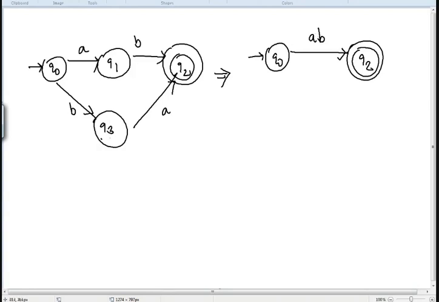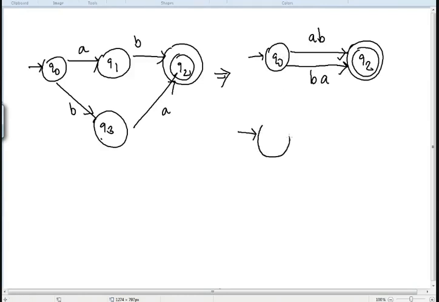Similarly, when I can eliminate Q1 state, naturally I can eliminate my Q3 state also, because this is an intermediate state. So what will happen? This can either move in this way. So it will be BA. So you can see you have two paths moving from your start state to your end state.